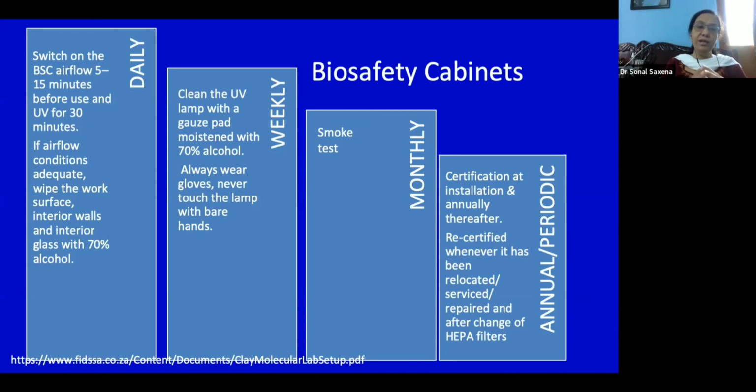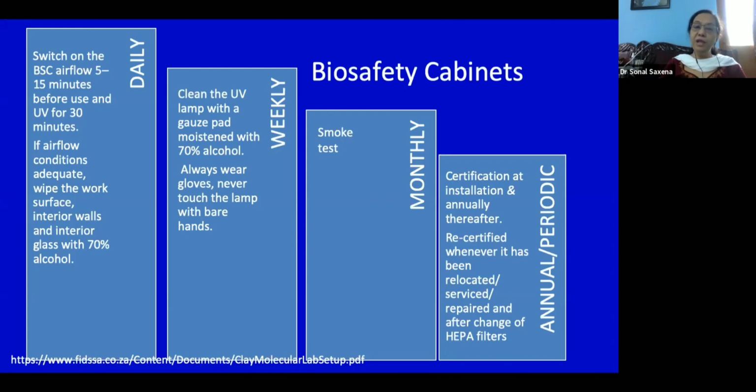If the airflow indicators are saying that the air is okay, then you wipe the work surface and the interior walls with 70% alcohol. You may use hypochlorite followed by alcohol, but it's best to use 70% alcohol to avoid corrosion on your system. Then if the airflow is adequate and you have cleaned, you switch on the UV for 30 minutes and then start.